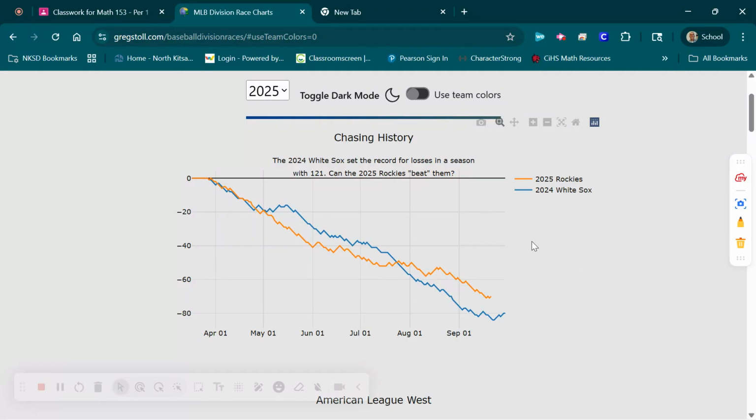I'm hoping. But when you look at the most losses of a team, the 2024 White Sox have the record. And here's their graph of their whole season. They went down like this. And at one point they were 80 games below 500. Well, actually a couple points, right? If we zoomed in on that, it looks like a couple little spots in there. And then they go down here. This is all below 80. So they were at 80 a couple different times, maybe 3 times, below 500. But you can see the Rockies, man, they're losing a lot of games. So that's kind of an interesting looking graph, right?